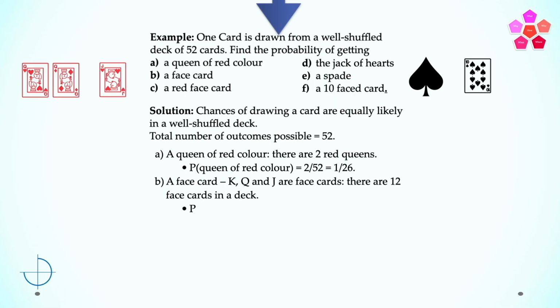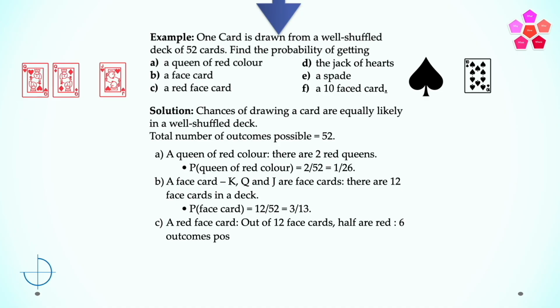So the probability of pulling out a face card is equal to 12 divided by 52, which is equal to 3 divided by 13. The third part of the question is a red face card. Out of the 12 face cards, half are red. So there are 6 possible outcomes. P of red face card is equal to 6 divided by 52, which is equal to 3 divided by 26.